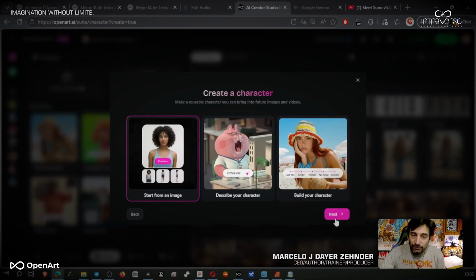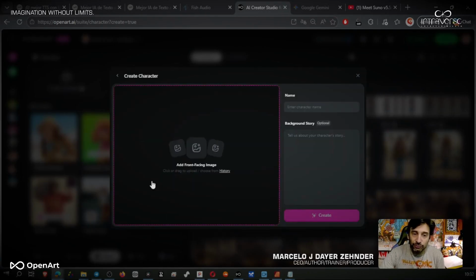If we go with the first option, we'll need to choose 4 images, or just one image, give it a name, a description, and create it. There's no particular cost because we already have the images.